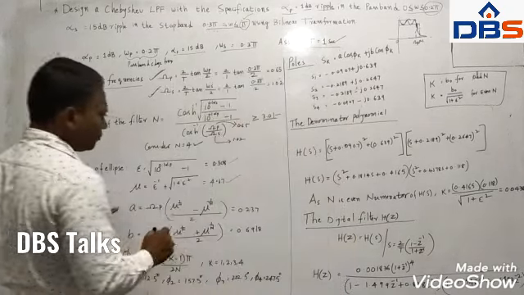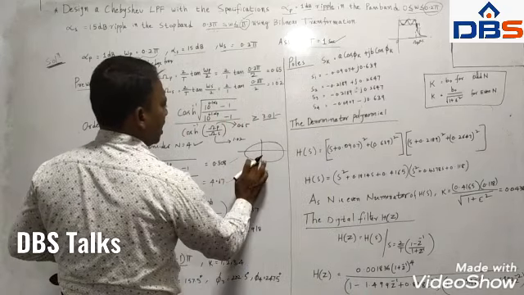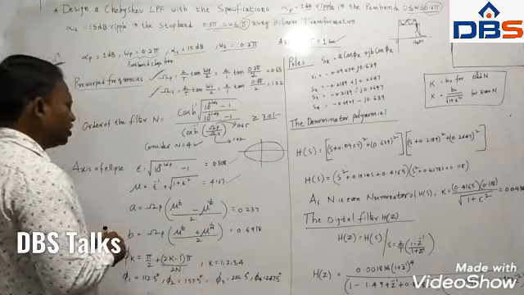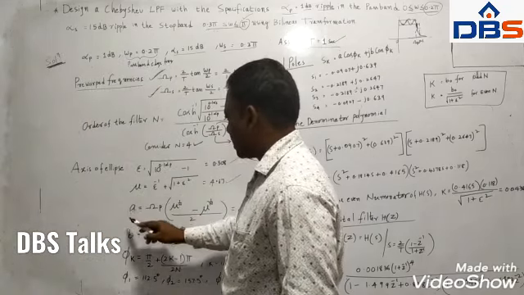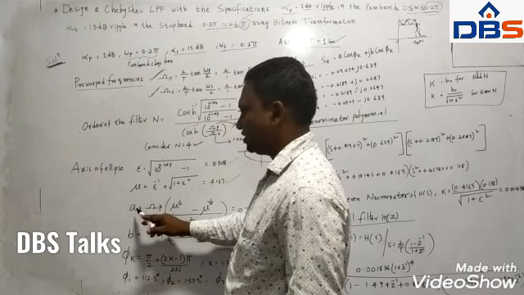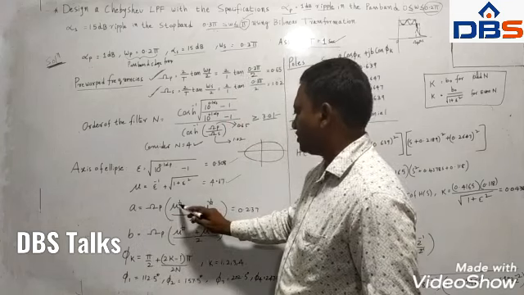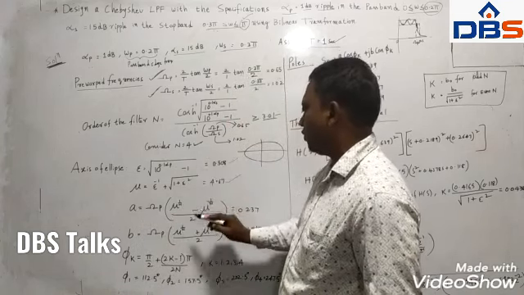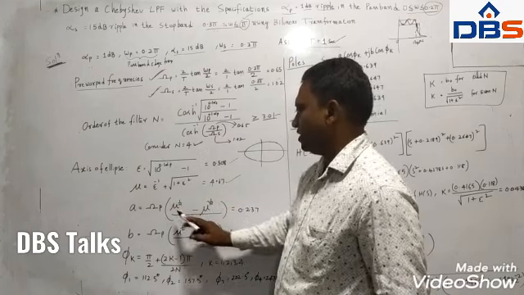Now, as I told you, the poles are located on an ellipse in the Chebyshev filter. There are formulas to calculate the major axis and minor axis of the ellipse. To calculate the major axis, a is equal to omega p times (mu power 1 by n minus mu power minus 1 by n) divided by 2, where n is the order, which we have just calculated as 4. That is the major axis.